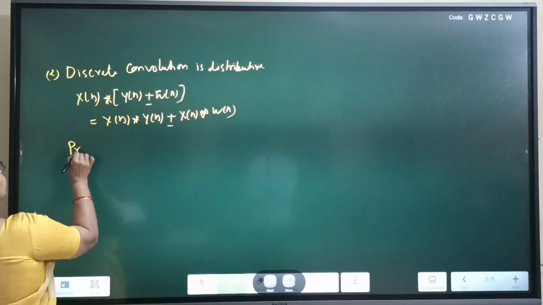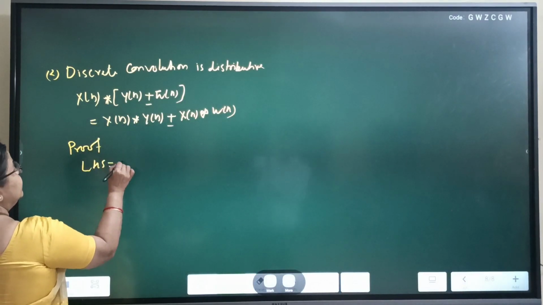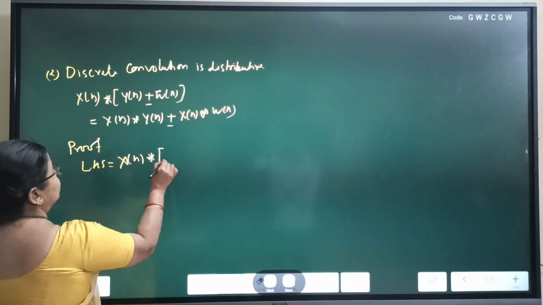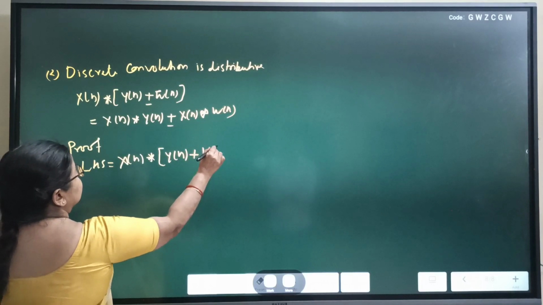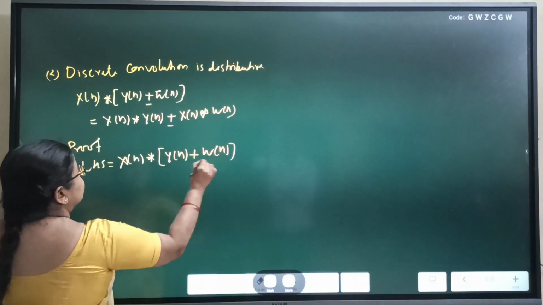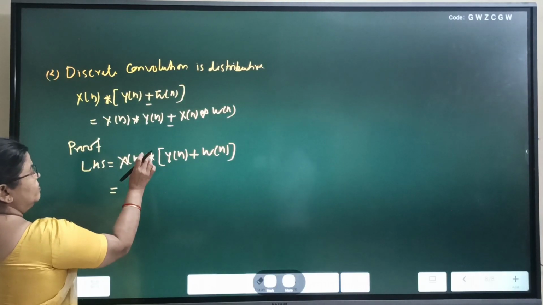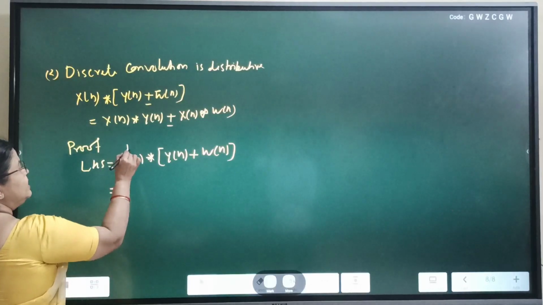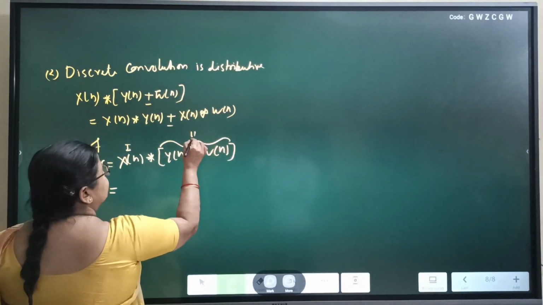So proof. Left hand side: x[n] convolved with y[n] plus w[n], right? Now for this convolution sign, use the formula for convolution. Treat this as the first sequence and this as the second sequence.